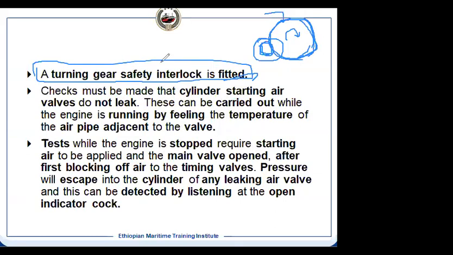So how do we check that it is leaking? There are ways we can check during the round. What is being checked? The temperature of the manifold and the branch line. If we check the temperature with the infrared gun, we know that if the temperature is abnormally high, it means there is a leakage. Each cylinder has got a valve. The valve which is leaking, that area will be very high. Difference of temperature will be very high. So adjacent to this pipe, adjacent to the valve, the temperature will be high. That is the reason we can suspect that the particular valve is leaking.